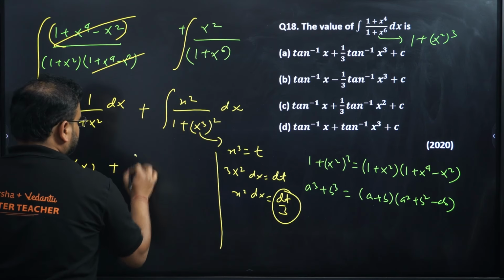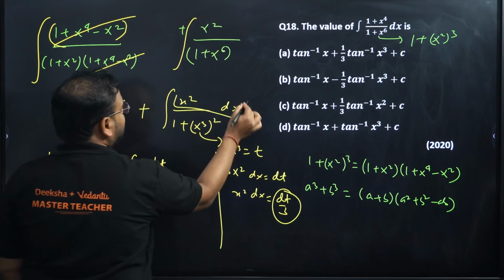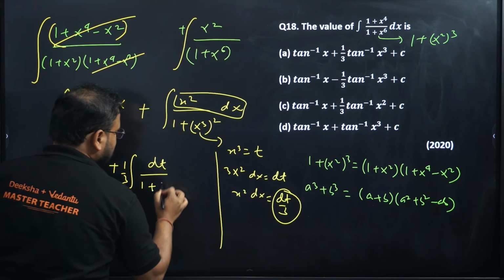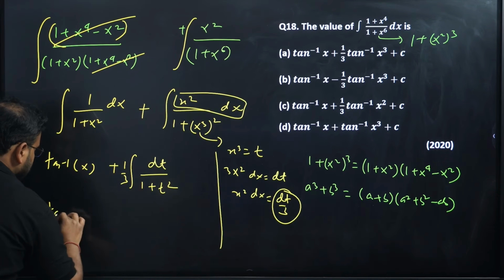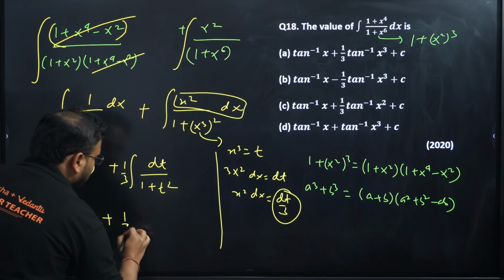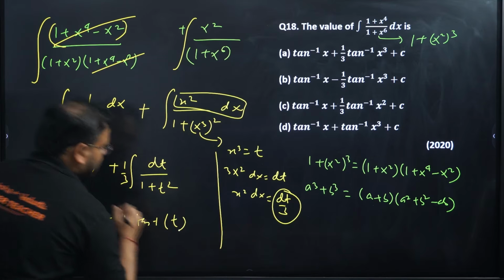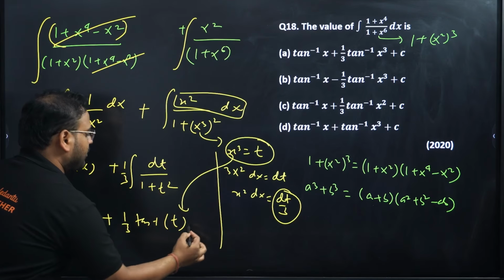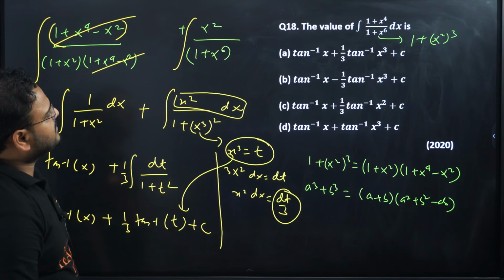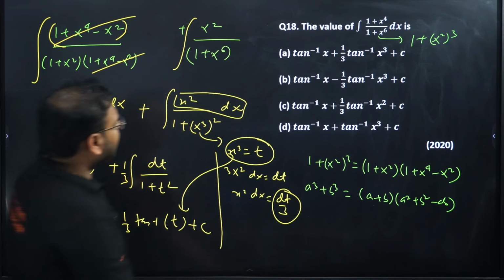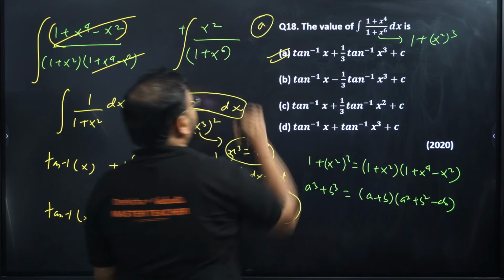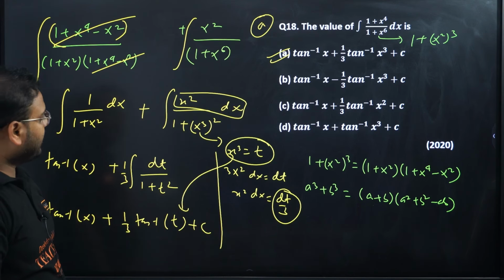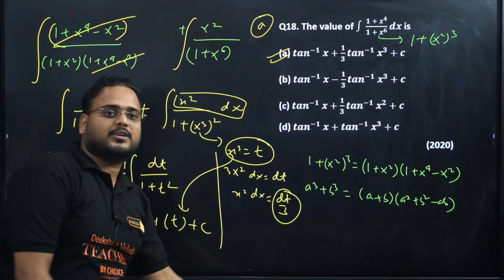Now check this out. I'll have here integration of dt by 3 in place of x square dx. So 3 I'll keep it outside, and this will become 1 plus t square. Now you have the answer: tan inverse of x plus 1 by 3 tan inverse of t. What is the value of t? x cube. Put it back over here, and you have the final answer as option A, I guess. Option A is correct. Please check, guys. Correct, no? t will be x cube. So option A is the correct choice.